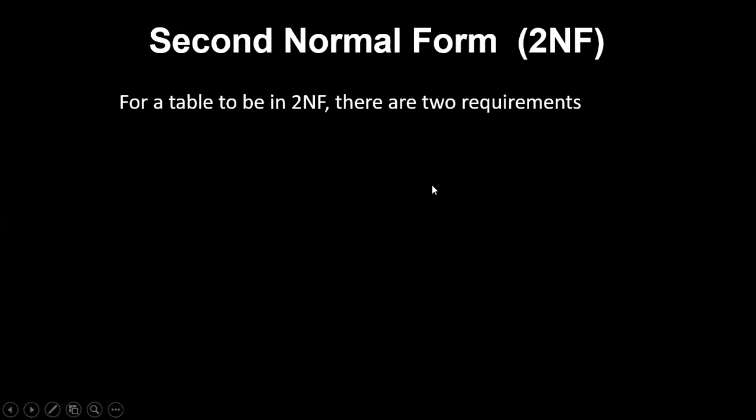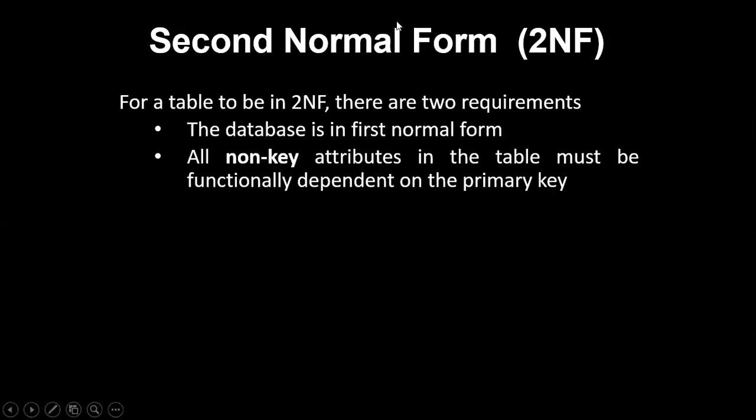And next is second normal form. In the case of second normal form, what is the first rule? The table should follow the first normal form condition, as we know that second normal form is a subset of the first normal form. The first normal form condition has to be followed. And what is the second condition? All the non-key attributes in a table must be functionally dependent on your primary key. Non-key attributes, in the sense, are all the elements which are not the primary key.